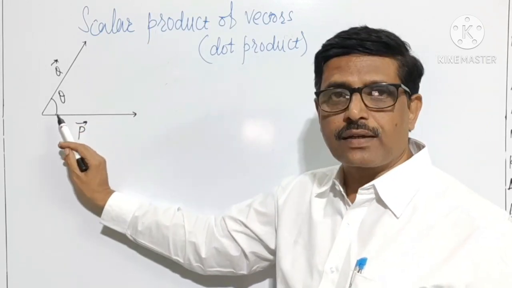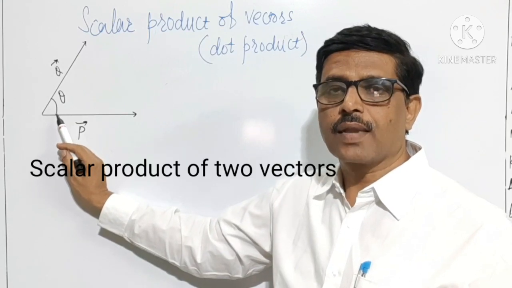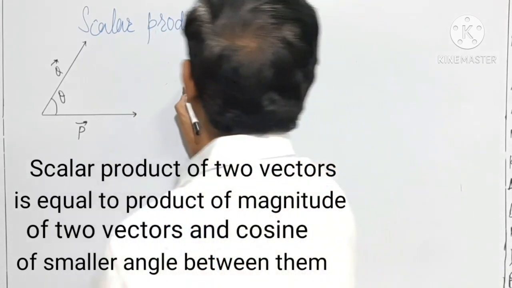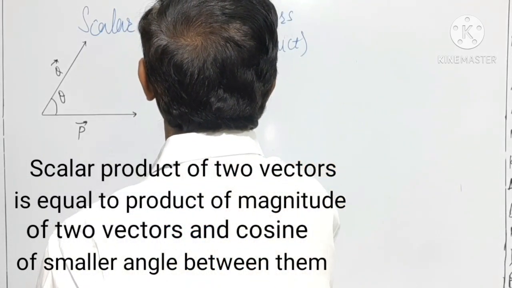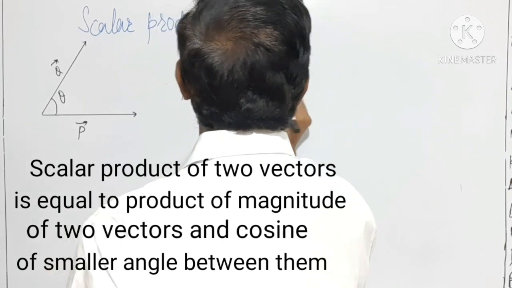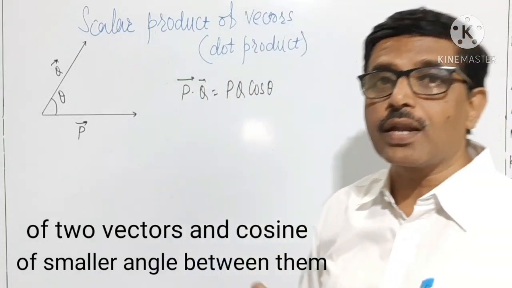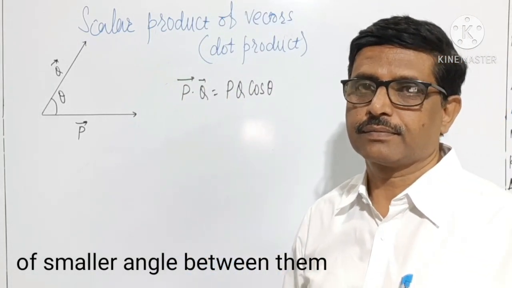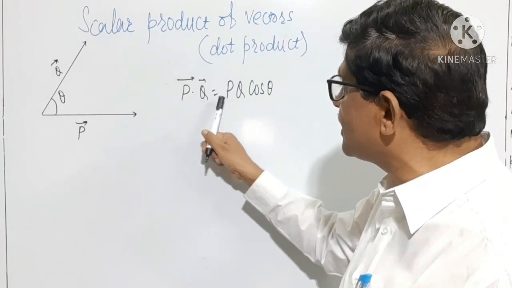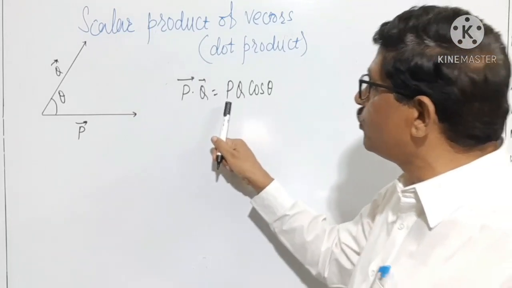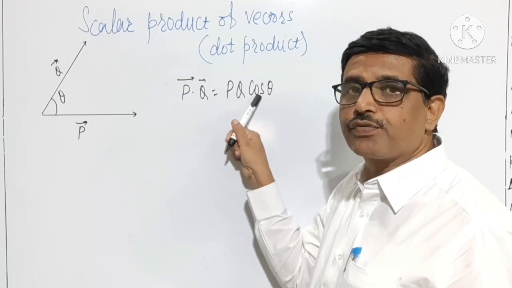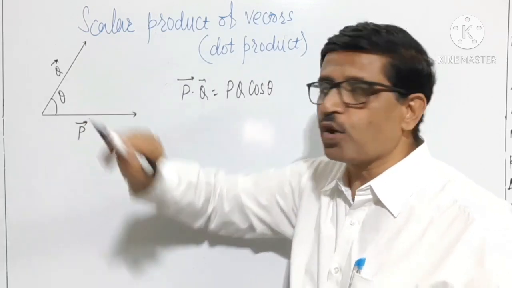The angle between the two vectors is equal to theta. Then the scalar product or the dot product of two vectors, vector p dot vector q, is equal to product of magnitude of two vectors and cosine of smaller angle between them. Therefore, scalar product of two vector is a scalar quantity whose magnitude is equal to product of magnitude of two vectors and cosine of smaller angle between them. Theta is the smaller angle between the two.